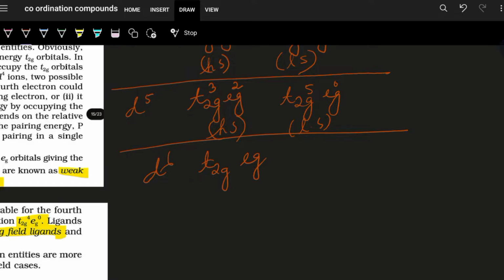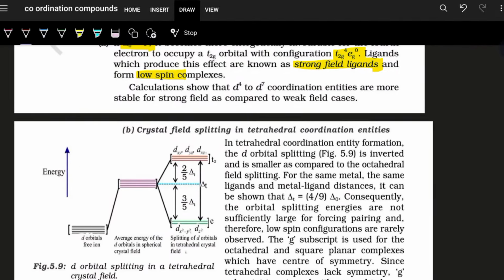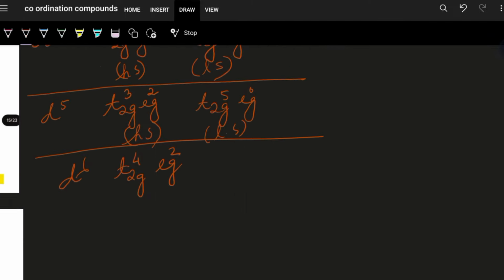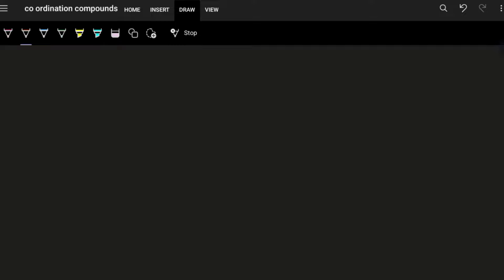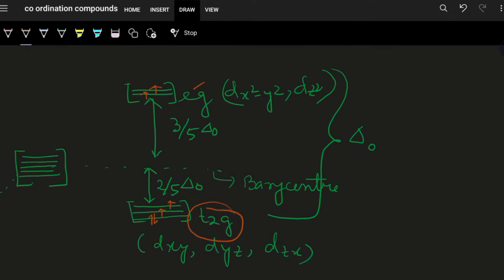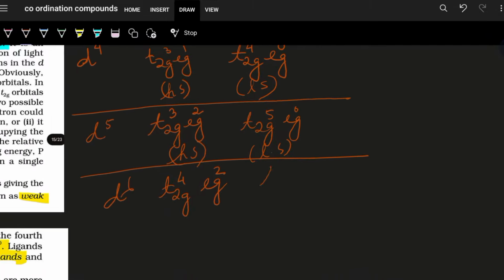What will happen? t2g4 eg2. So here, do we have it anywhere? We are not having it right now. So let's see, it is like this. Now what will happen for a strong field ligand? The pairing will occur and eg will not get any electron until t2g is completely filled up, and t2g can hold a maximum of 6 electrons. So it will be t2g6 and eg0 for d6.